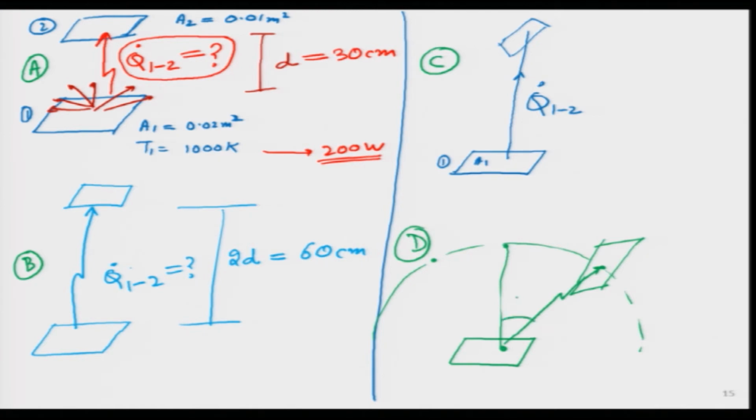but it is not on the normal. So, some sort of angle has come over here. So, the distance is the same, but still I want to find out Q dot 1 2. So, for all these 4 cases I will put question marks over here, question mark, question mark.